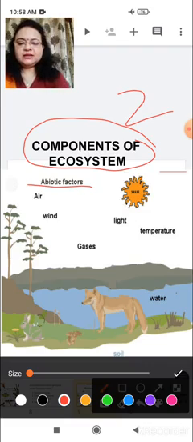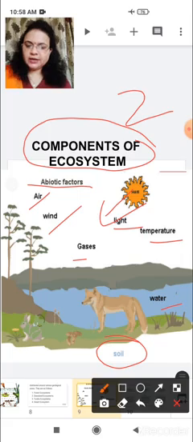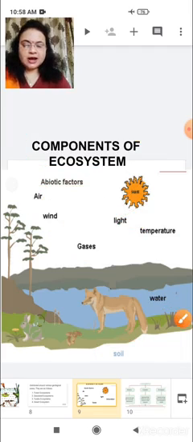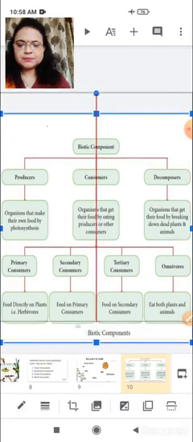Like air, wind, various types of gases, light which is received from the sun, temperature, water, and also soil. So these are called abiotic factors or components of ecosystem. Now let us see another component of ecosystem. What is another component of ecosystem?